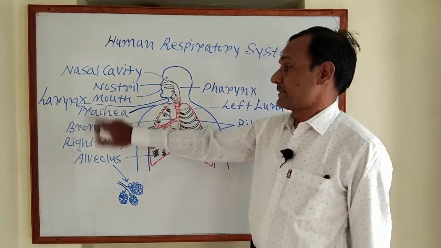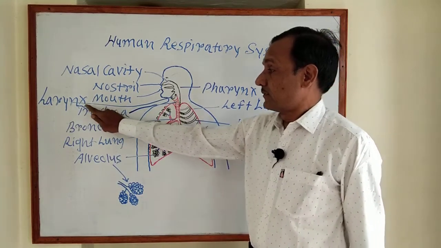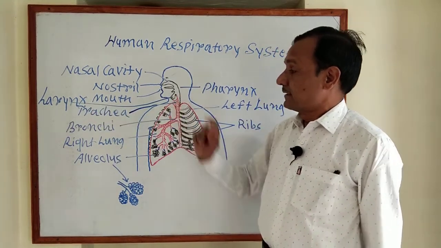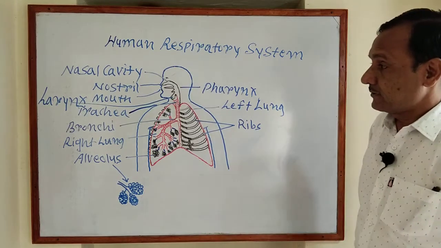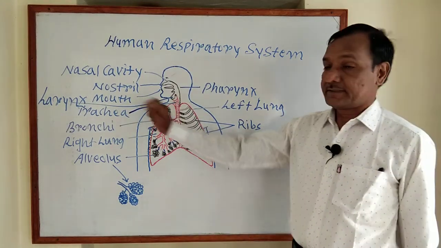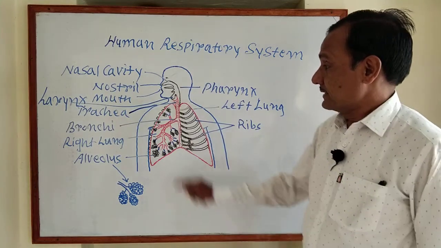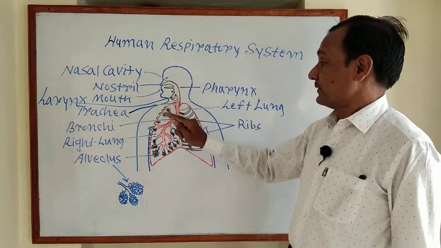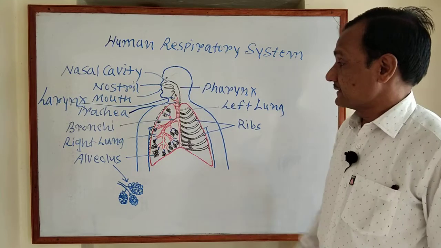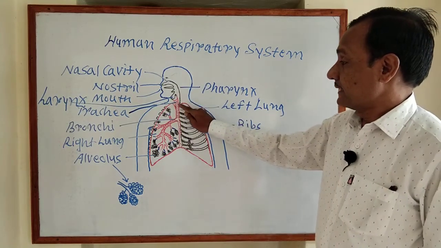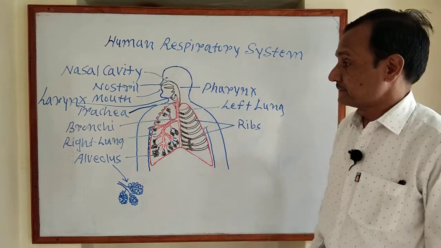The larynx. Now the larynx is part of the respiratory tract. This larynx extends from the laryngopharynx to the hyoid bone and trachea.